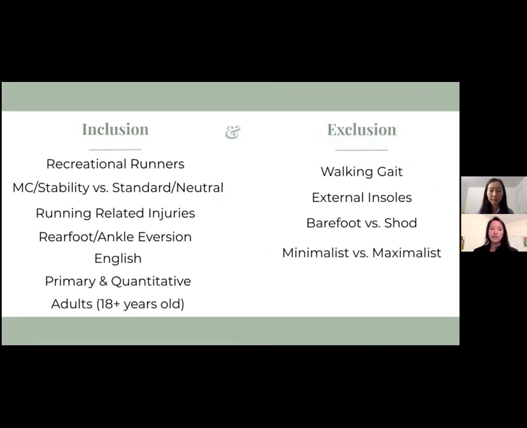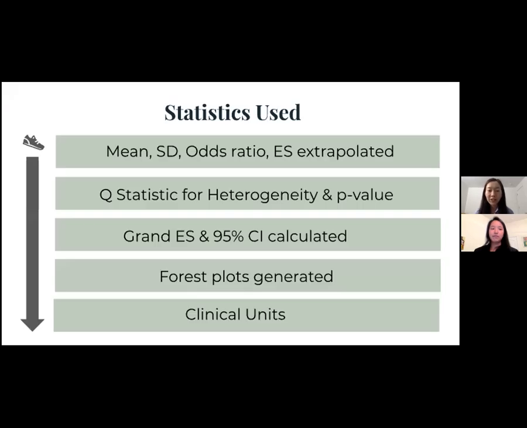Our exclusion criteria were that they looked at walking or gait, used external insoles, compared barefoot to shod, or minimalist versus maximalist. From each article, we took the mean, standard deviations, odds ratio, and effect size, and used a Q statistic to measure heterogeneity and the associated p-value. If it was less than 0.05, we used the random effects model, and if it was greater than 0.05, we used the fixed effect model. We gathered all the effect sizes and found the grand effect size and 95% confidence interval. We plotted all those on forest plots and converted those to clinical units.